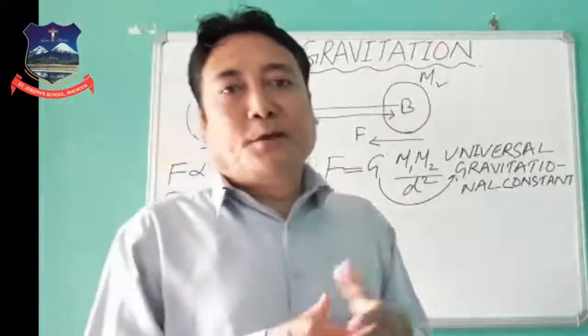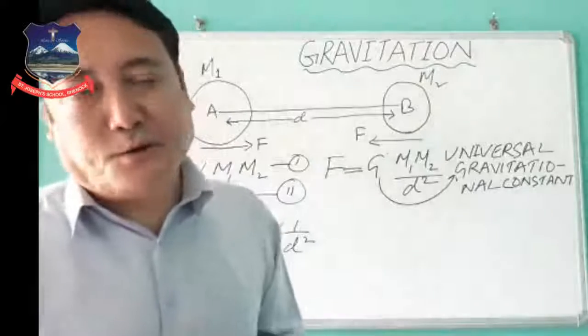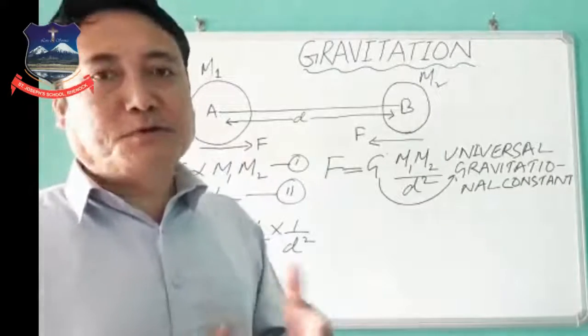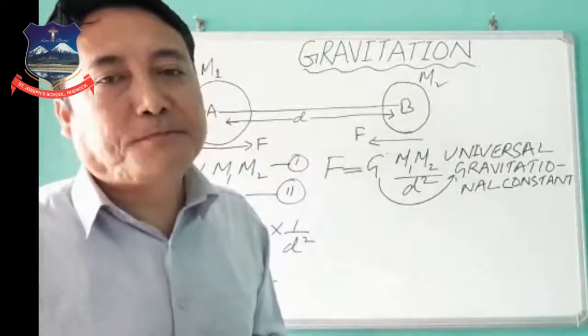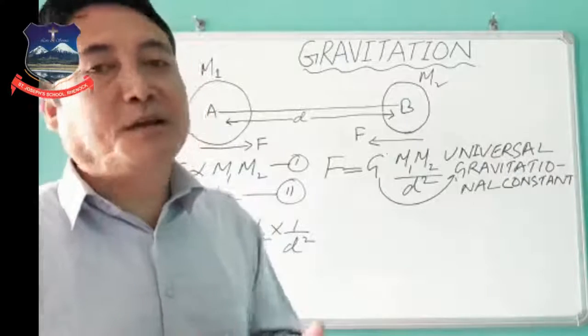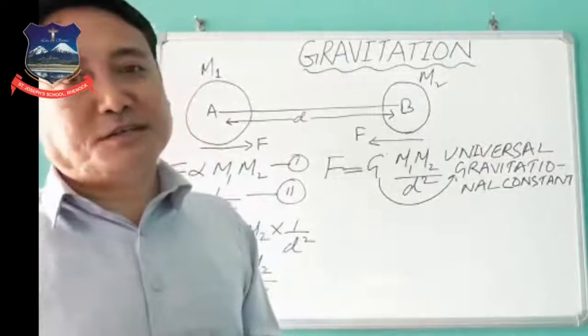Then he proposed a law, which we call the law of gravitation, or the universal law of gravitation.